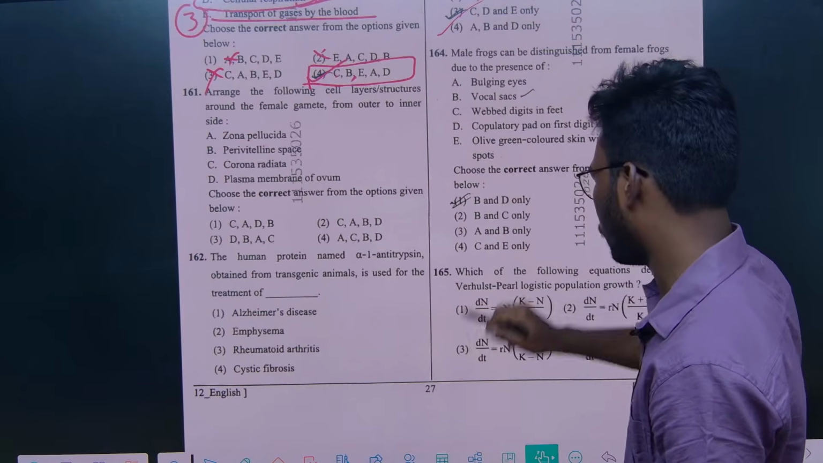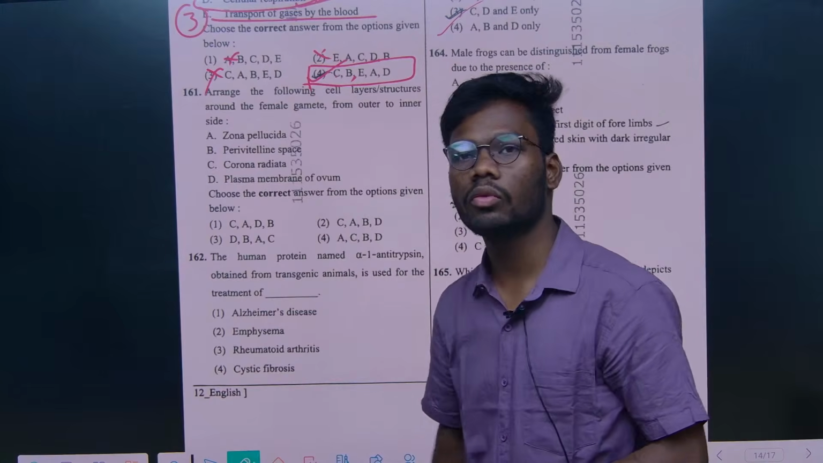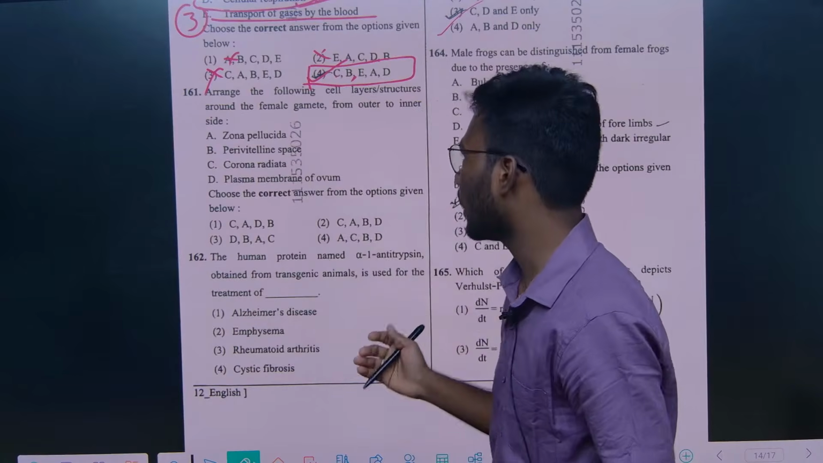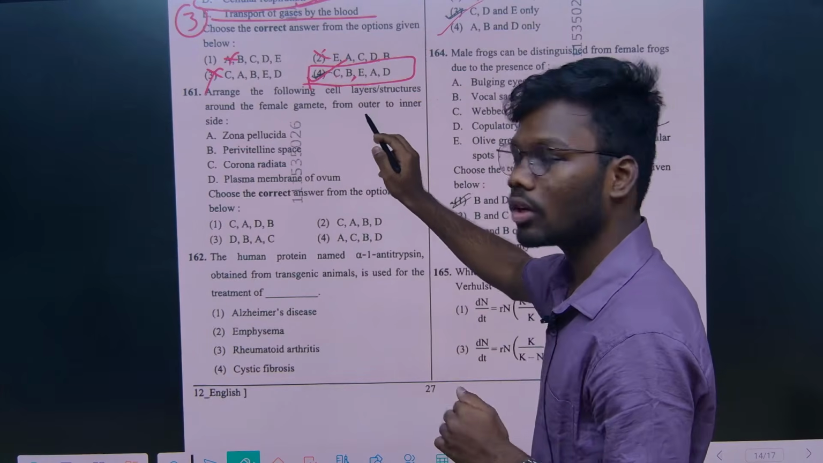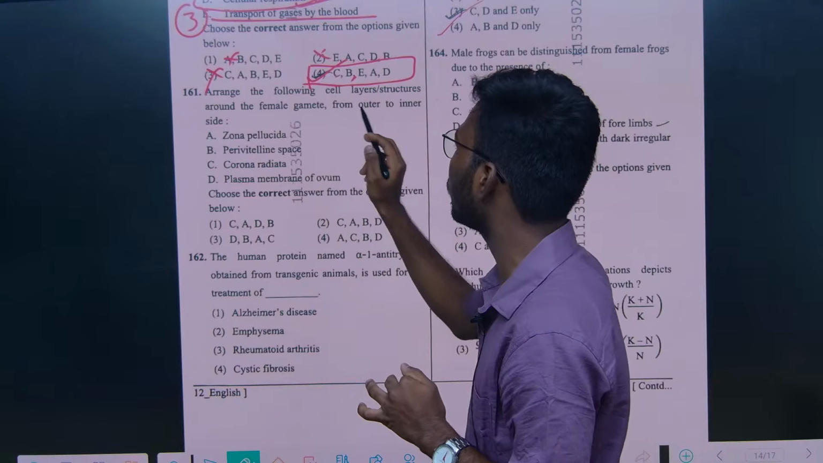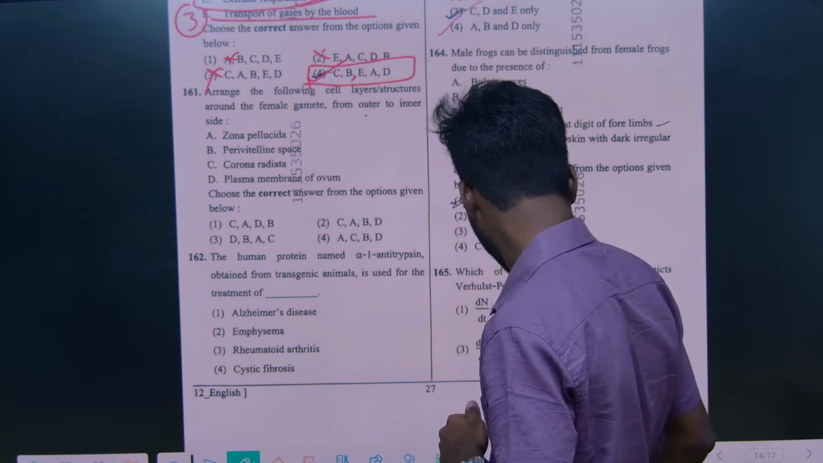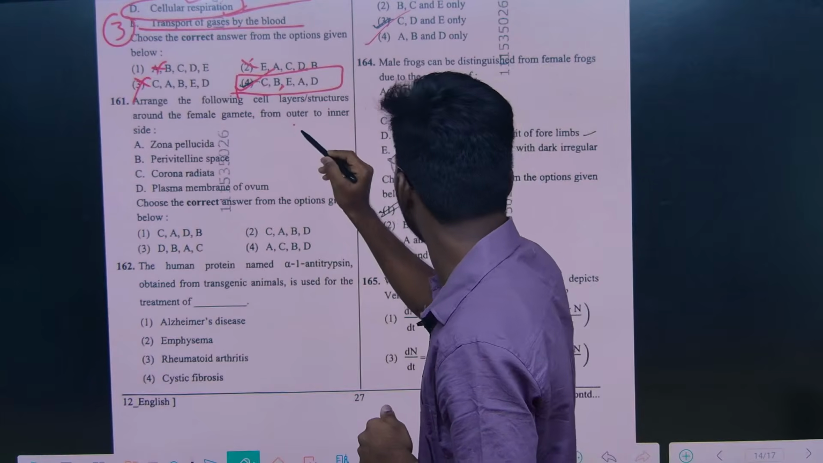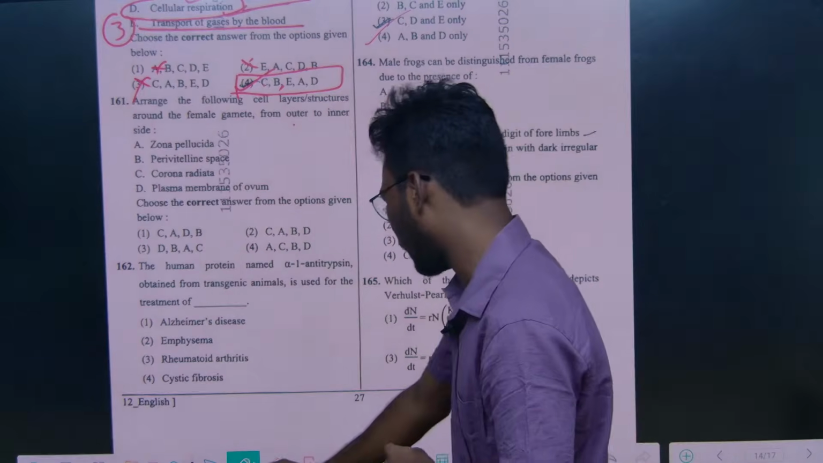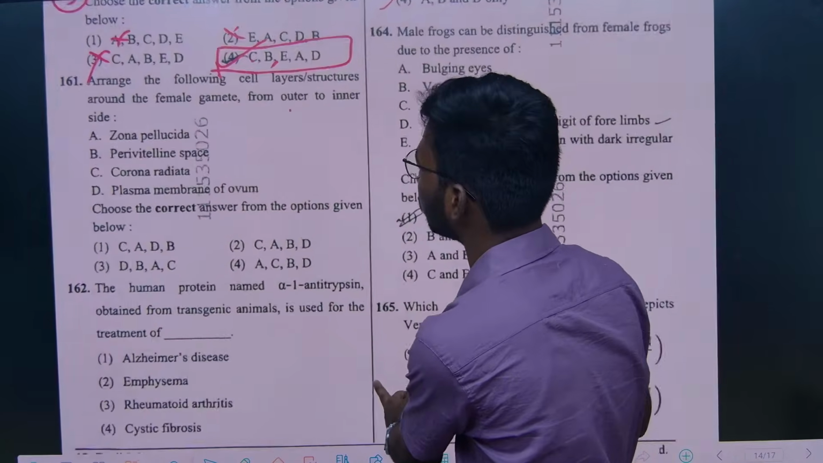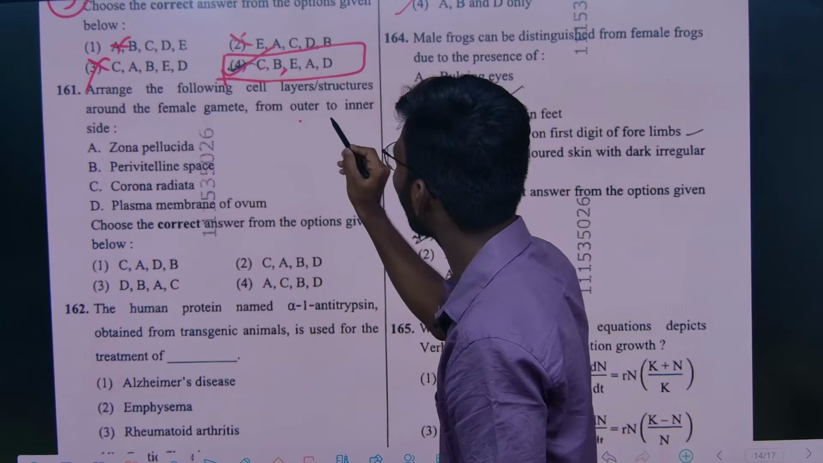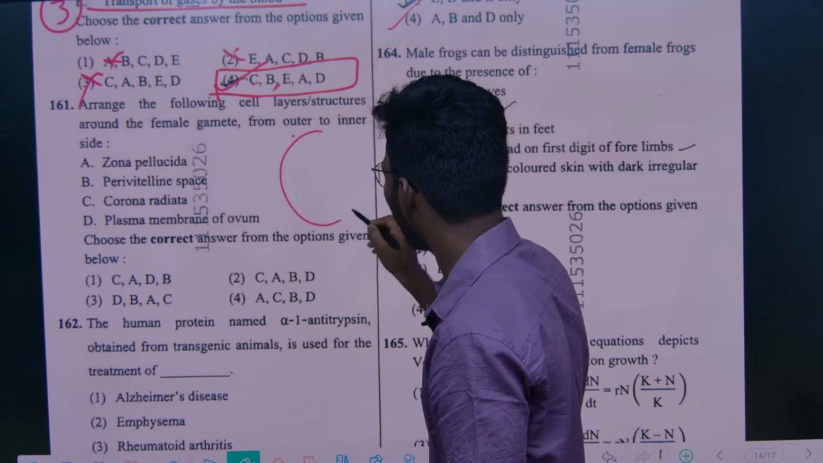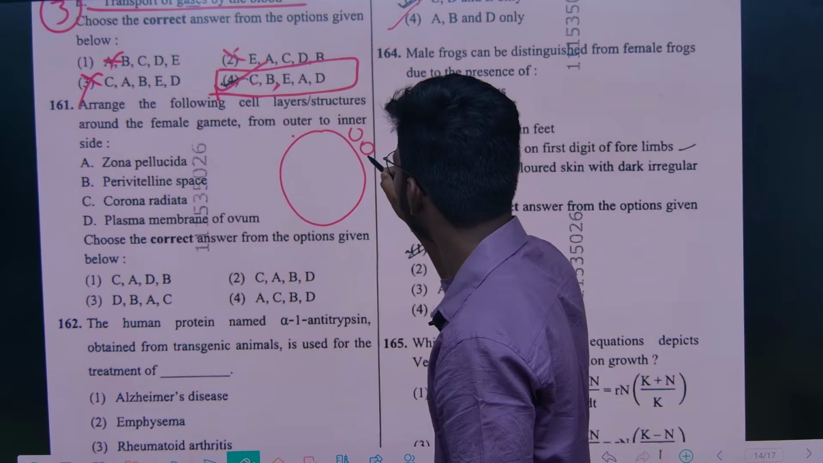And also from human reproduction they gave another question. Now they are asking about the sequence of the egg layers. Arrange the following layers or structures around the female gamete from outer to inner side. They mention outer to inner side, so we have to read the questions carefully. If we draw the structure of the egg, there are a lot of cells.